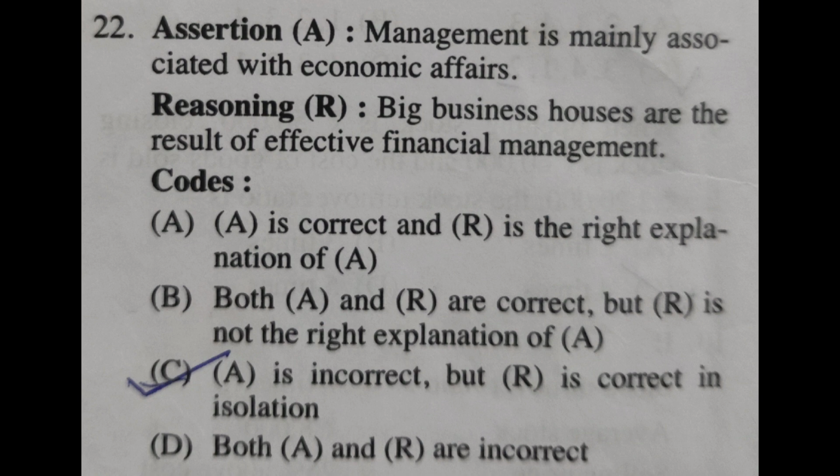So here the right answer is option C, that is A is incorrect because management is not mainly associated with economic affairs. It's a vast activity: planning, organizing, controlling, communicating, etc. So the reason, big business houses are the result of effective financial management, is correct in isolation. So C is the right answer.